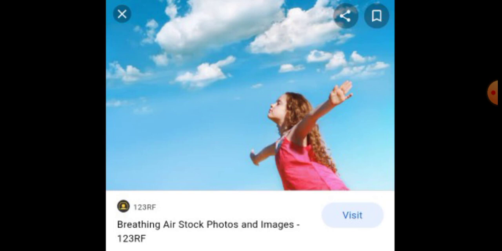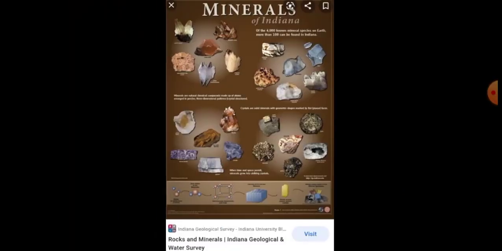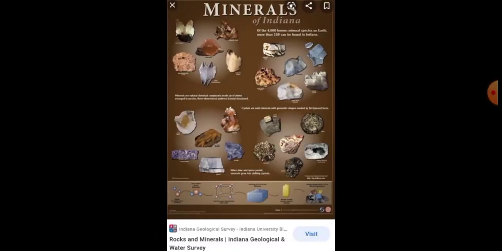Then next we learned about minerals. Some of the minerals like iron and steel, copper, mica. Likewise, we use more minerals to produce some goods. Most of the industries use these minerals to manufacture various goods. Likewise, we learned some examples of natural resources and their uses.